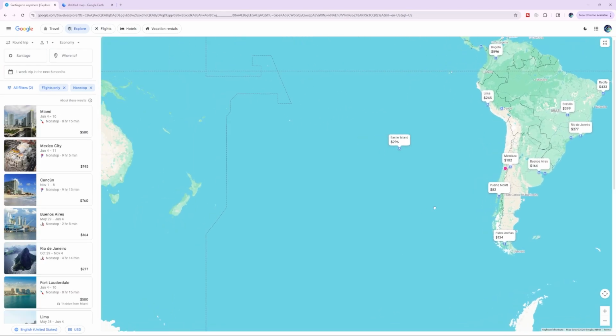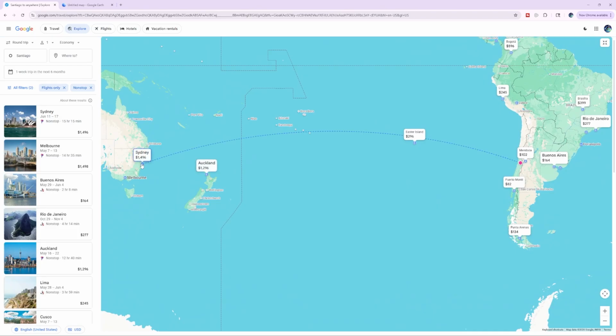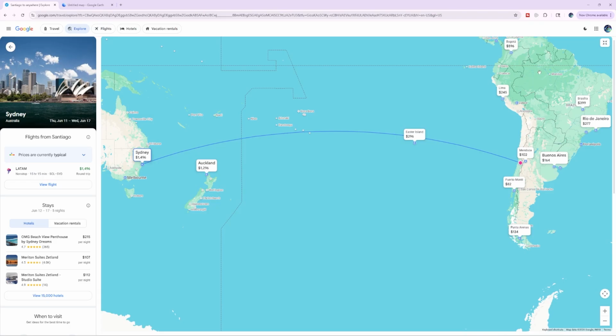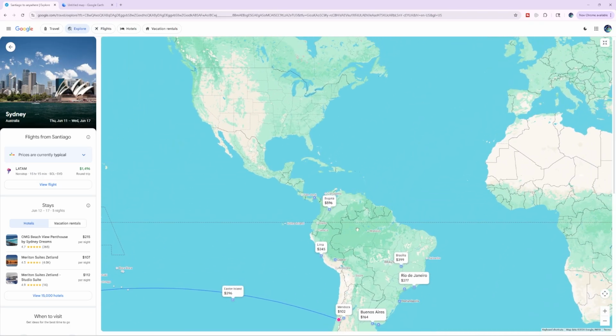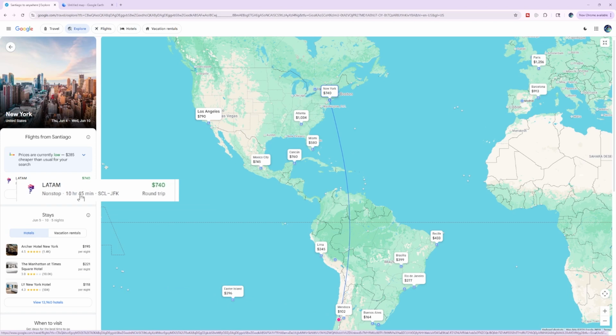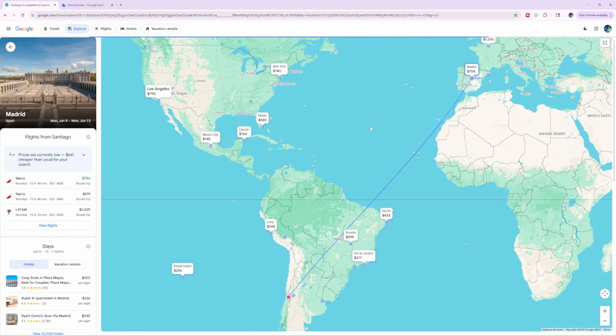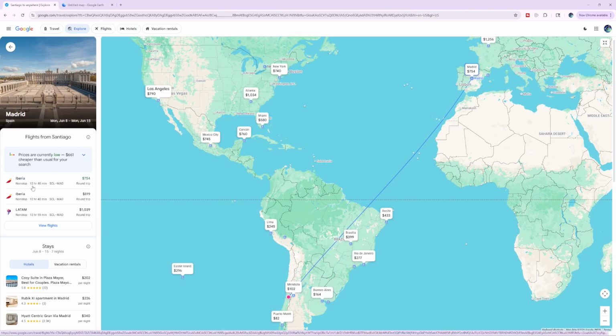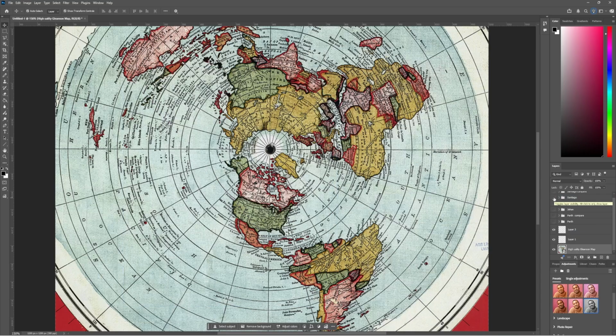Well, first, let's do everybody's favorite flight, Santiago to Sydney. This flight is 15 hours and 15 minutes. Then let's do Santiago to New York. That is 10 hours and 45 minutes. And then, because we already used Madrid for another one, we'll do Santiago to Madrid at 12 hours and 40 minutes. Now let's see what those look like on the Gleason's map.